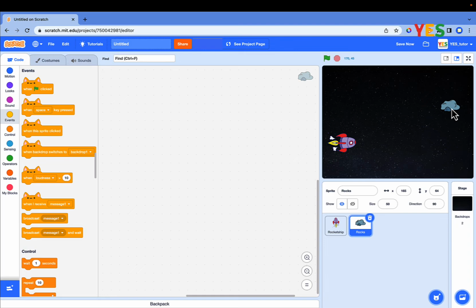Make multiple rocks that will come as enemies. In Scratch, using clones, we can do this. First, make it invisible when the game starts. Drag and drop the when green flag clicked and hide block as shown on the screen.